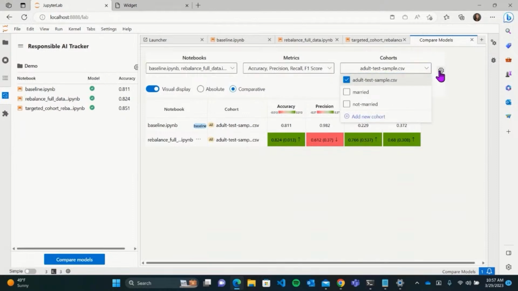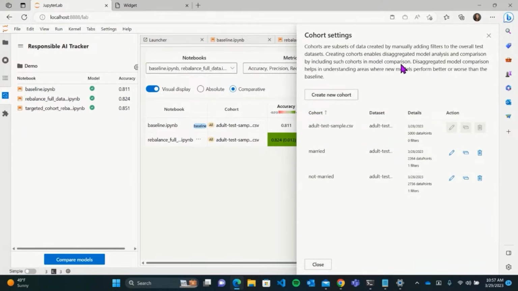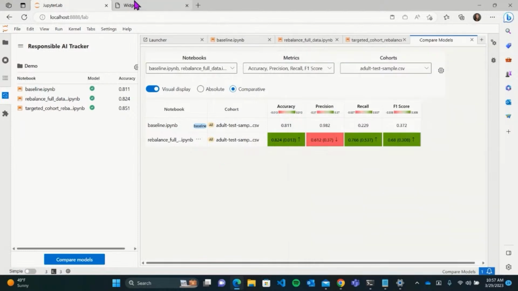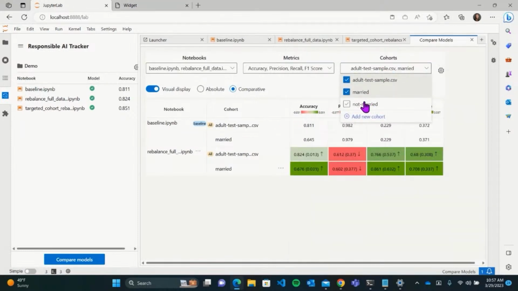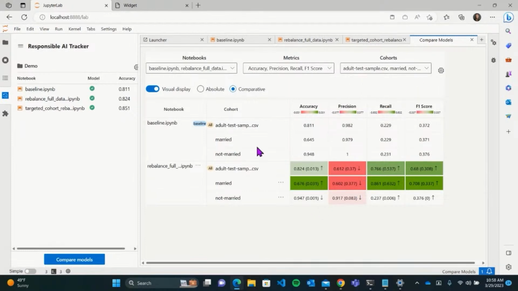We can create the cohorts within the RI tracker itself, not just in the mitigations library or the widgets, but again, all these tools are meant to work together. They're meant to be compatible. So I've already created the married and not married cohorts here, similar to the widget and the library. So I'm going to add them in for a more detailed look.